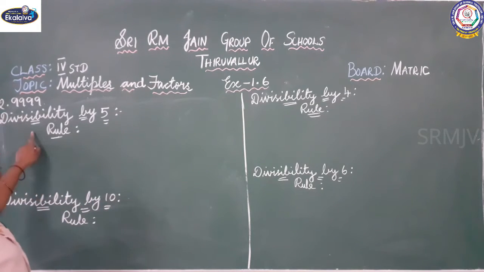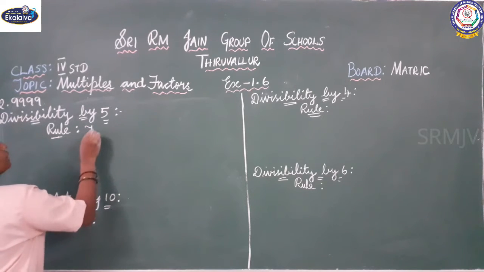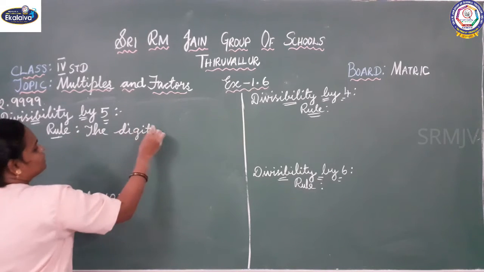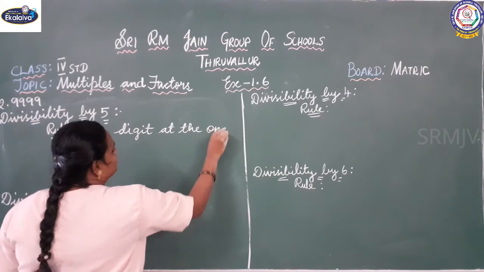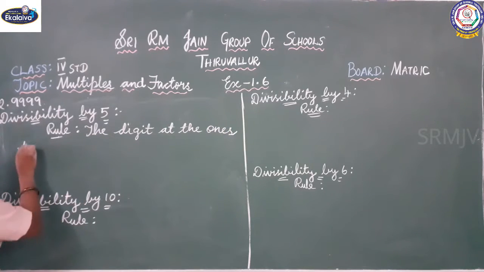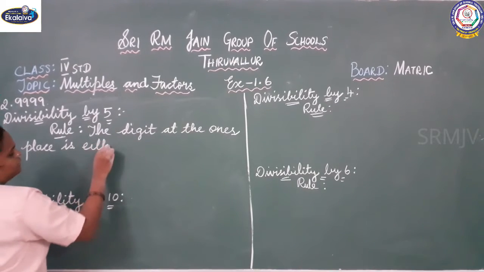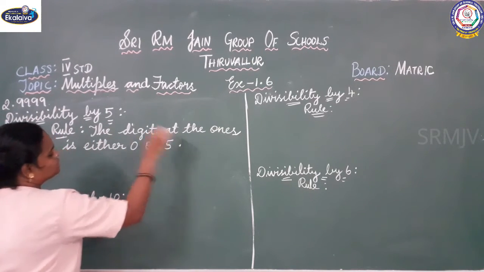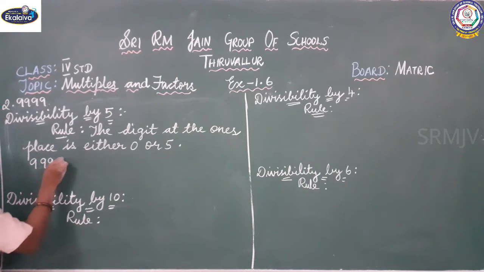Next, divisibility by 5. So what is the rule for divisibility by 5? If the digit at the ones place is either 0 or 5, then it is divisible by 5. But they have given 9999.